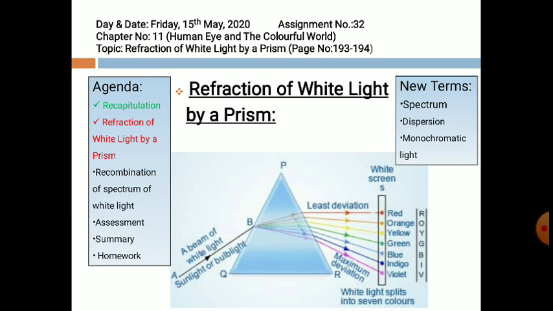So their angle of deviation is also different. The light with maximum wavelength will be least deviated, and the color with minimum wavelength will be deviated maximum. So on the white screen we obtain VIBGYOR.